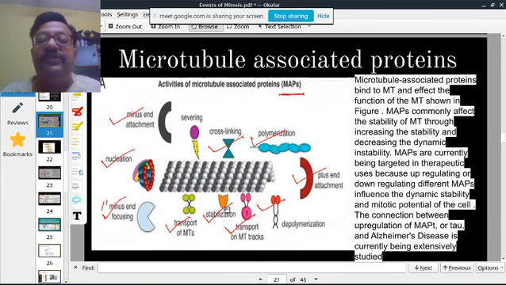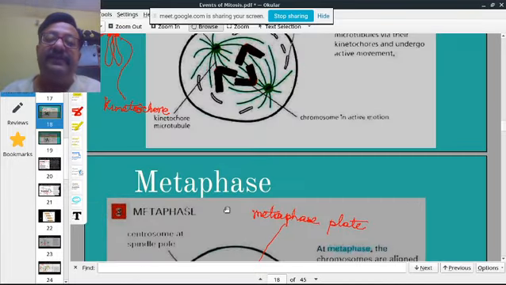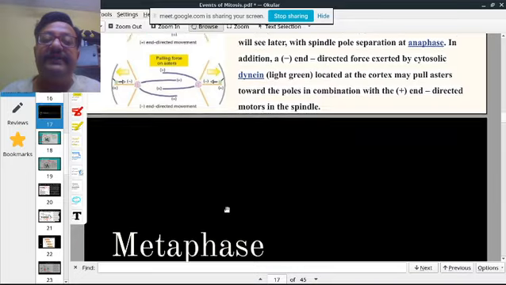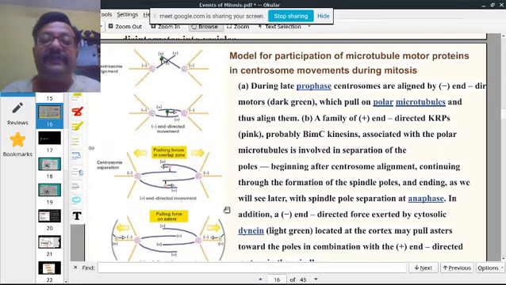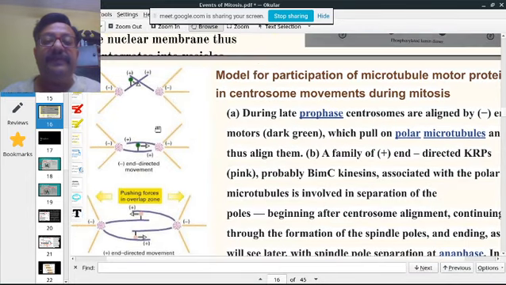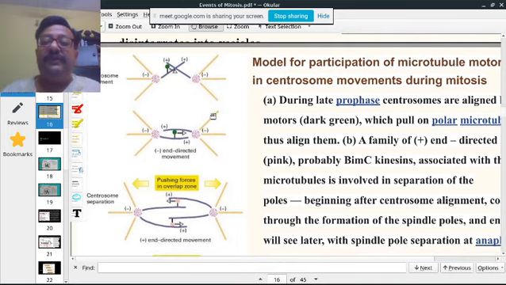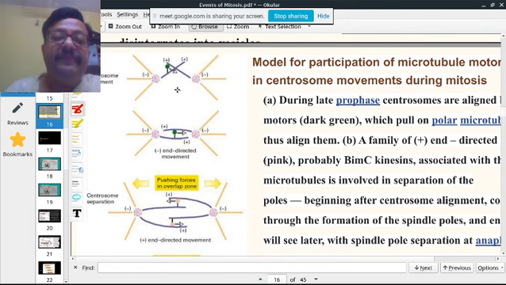Let's get back to this particular place in prophase. I will try to zoom in here. So during late prophase, are you able to see this? Yes, sir.